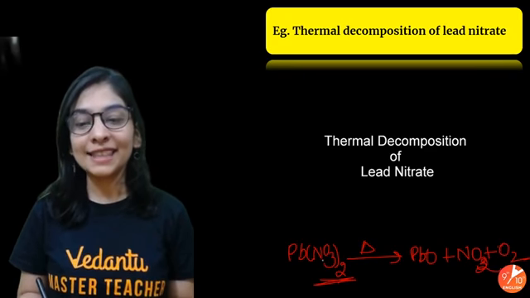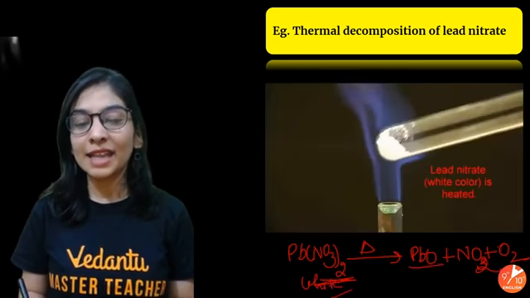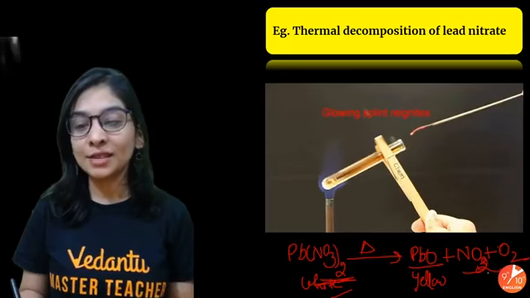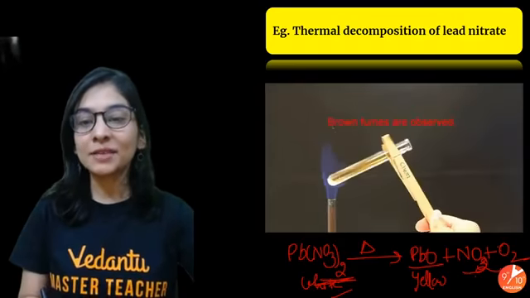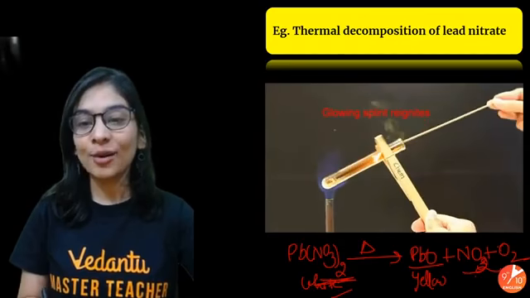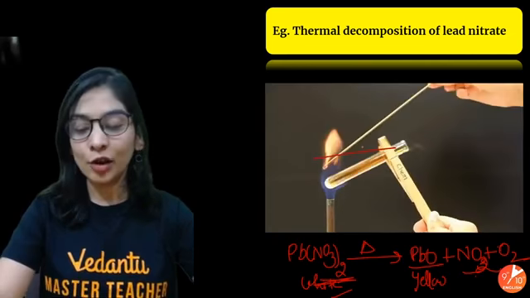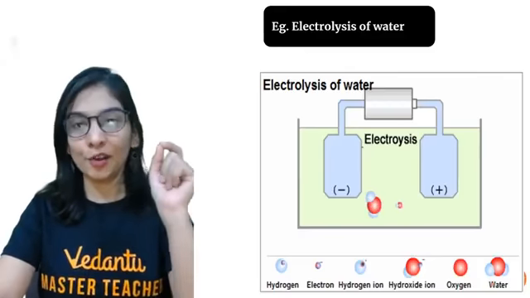Do see that a white color substance decomposed to give lead oxide, that's yellow color, reddish brown fumes of NO2 gas, also oxygen released. Here also is a thermal decomposition reaction. Why do I call it thermal decomposition? Because it is decomposition due to heat.